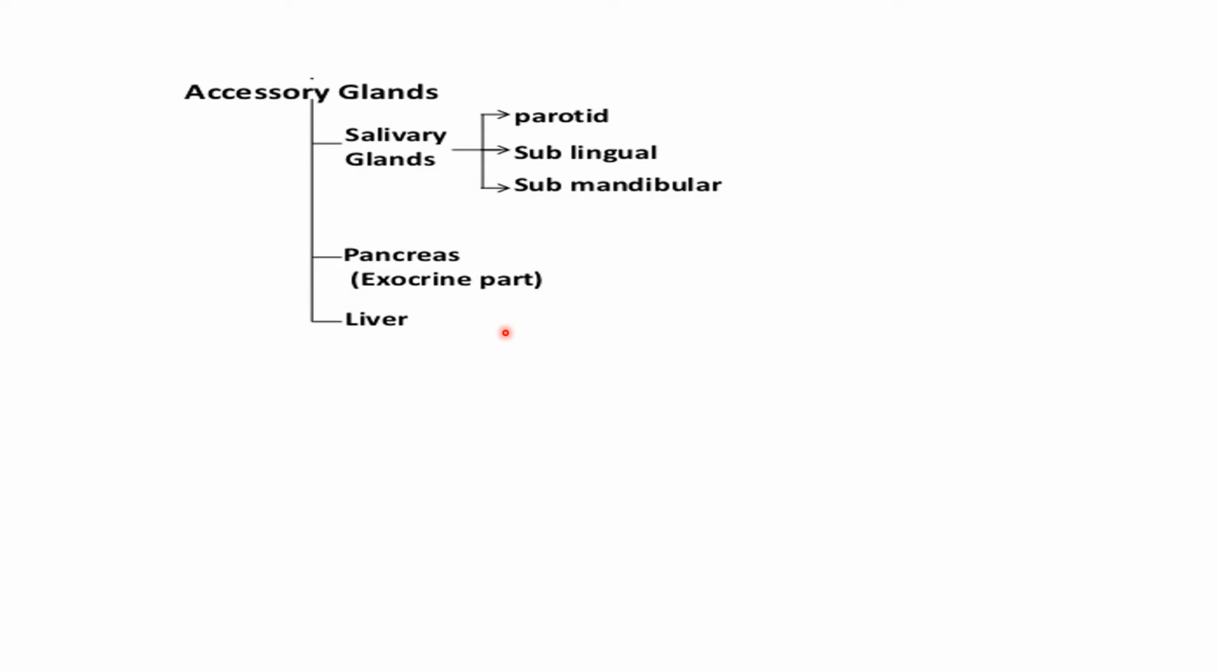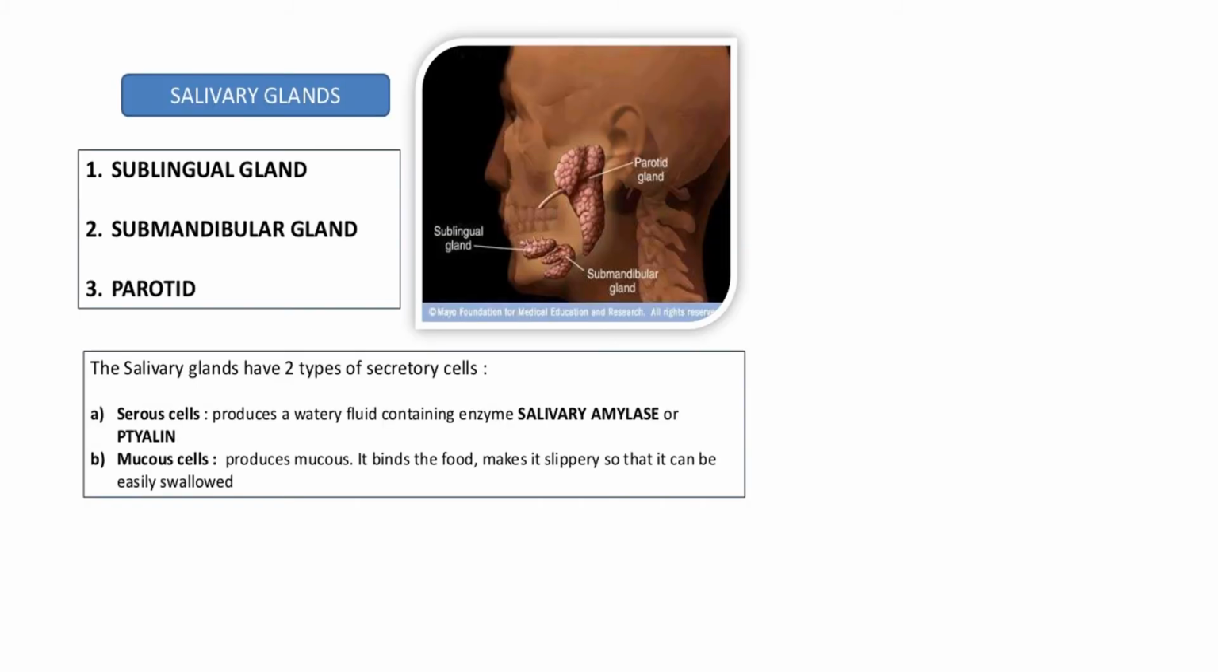So till now we saw the parts of the alimentary canal. Now let's see the second half, which is the accessory glands. The salivary glands are of three types: parotid, sublingual and submandibular. Then comes the pancreatic gland, the exocrine part, and the last one is the liver. Now first let's see the salivary glands. As I told you, there are three types: sublingual glands, submandibular glands, and parotid glands.